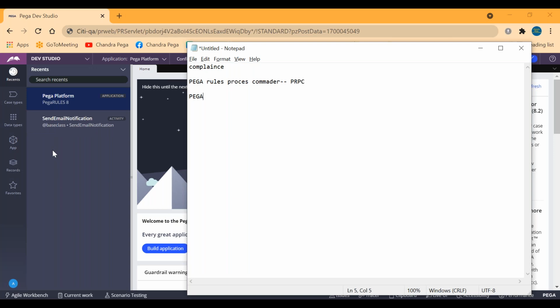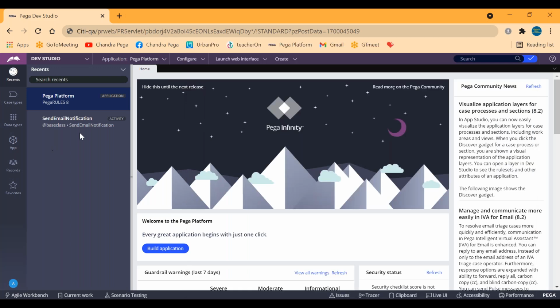Okay, in PRPC everything should be called as a rule. Now I have to create one rule for the framework application and one rule for the implementation application, and in future we will be creating multiple rules for activities also. Likewise, whatever we want to do, everything should be called as a rule here. Okay, now I want to create one framework application rule.